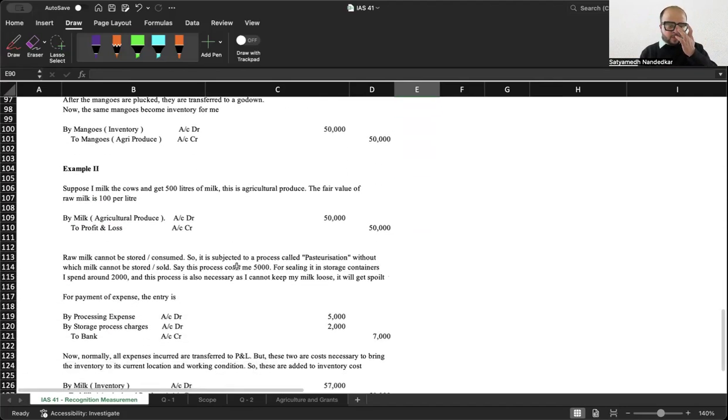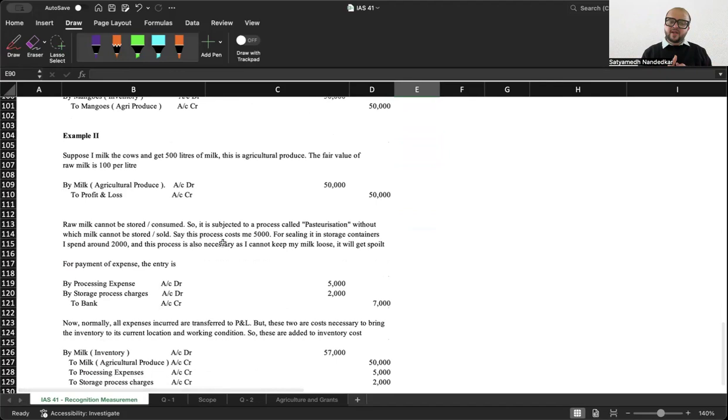Okay. Suppose I milk the cows and get 500 liters of milk. This is agricultural produce. The fair value of raw milk is 100 per liter. Again, I did not buy the milk. I got the milk from my cows. I have to bring this new thing into my books of accounts. So by milk, agricultural produce account debit to P&L account.